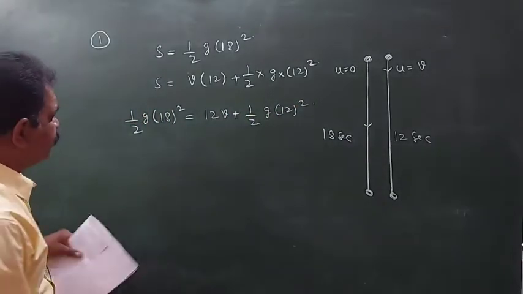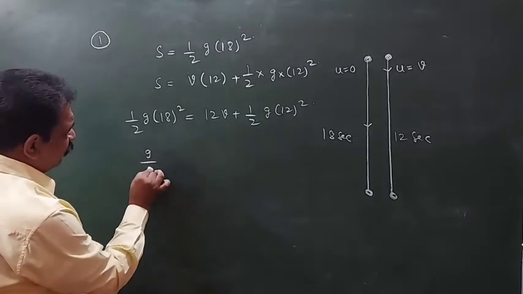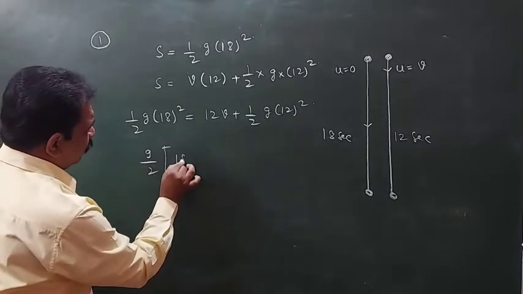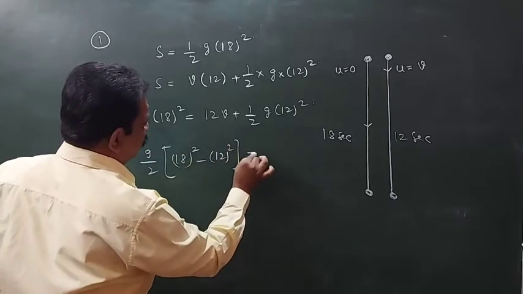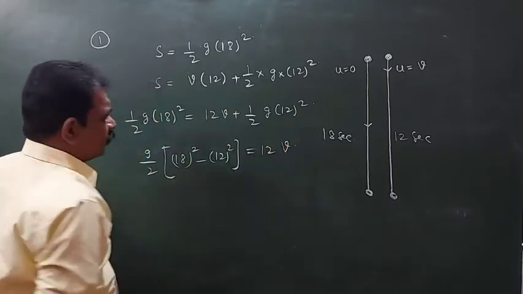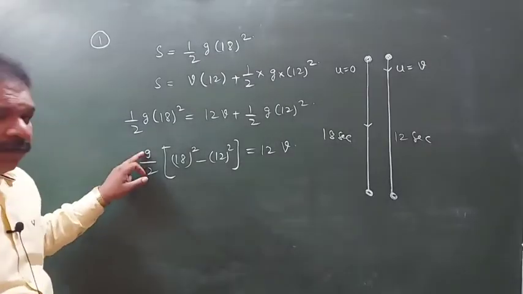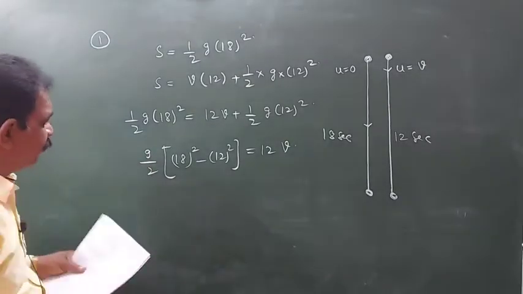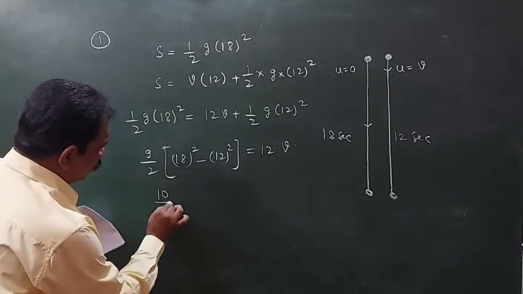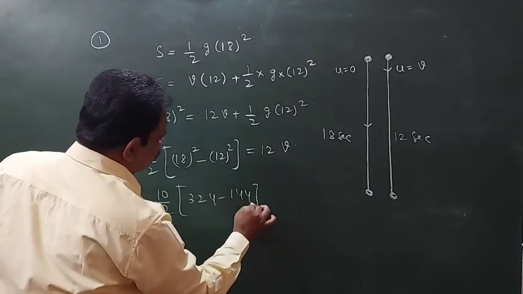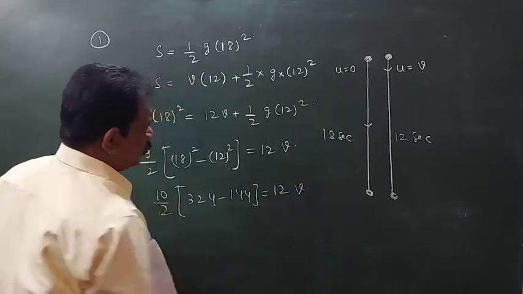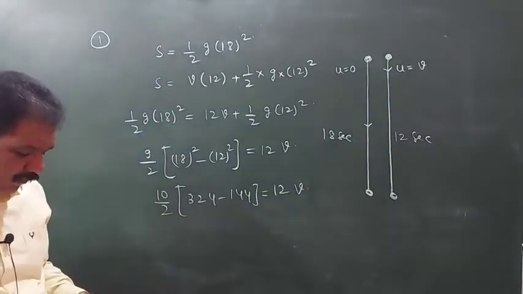Bring this one to this side. G by 2 we can take common. 18 square minus 12 square is equal to 12v. G means 10, so 10 by 2. This is 324, this is 144, equal to 12v.